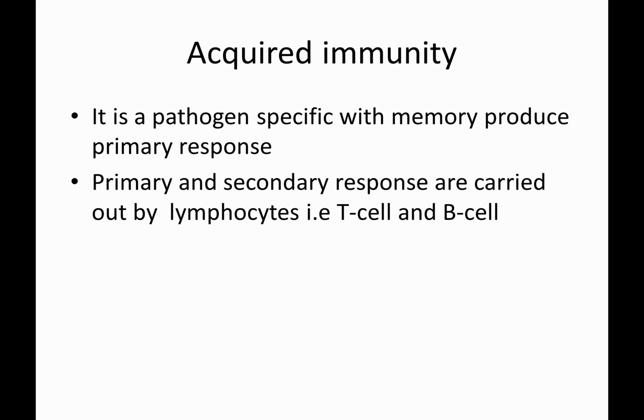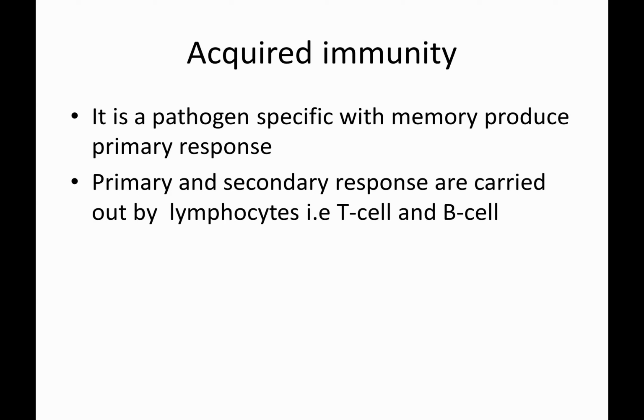Coming to acquired immunity, it is pathogen specific. That is, it is acquired during the course of infection. The body does not know which organism is infecting it and causing the disease. First, we have to identify which organism is causing the disease. Second, the body has to come across the infection, memorize the type of infection, and produce antibodies.